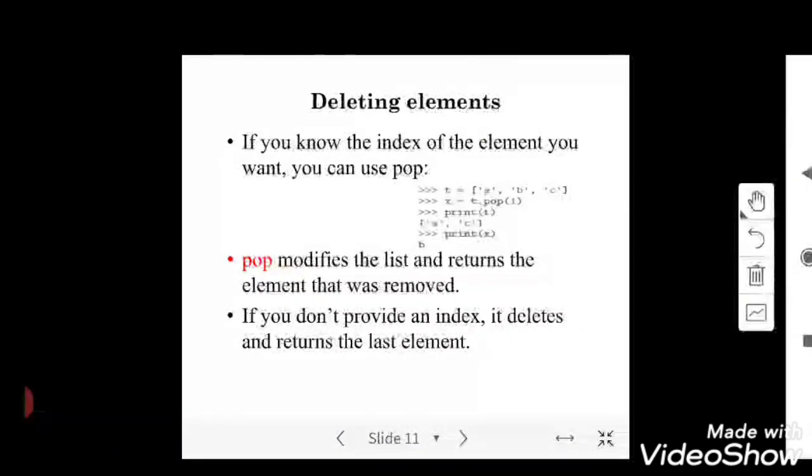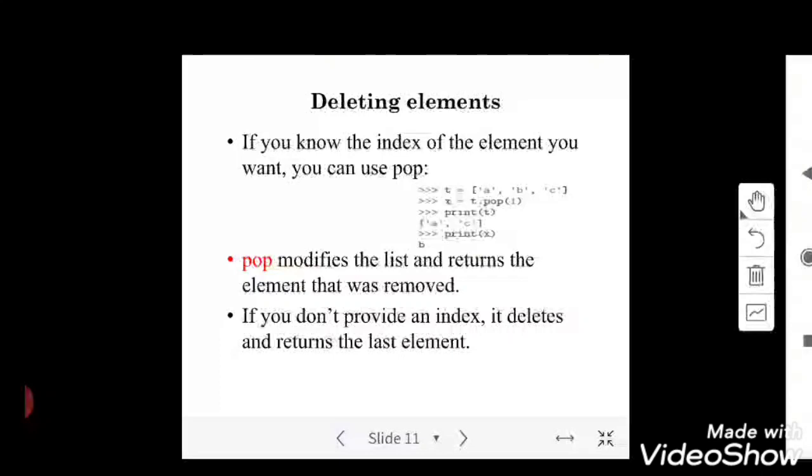So if we know the index element, for example, I just want to remove the third element from a list, I can remove it using pop. Here you can see t.pop(1), it will be removing the element or item in index position 1. Index position 1 is holding item p, so that p will get removed, and I will be getting ac. So print x. Pop modifies the list and returns the element that was removed.